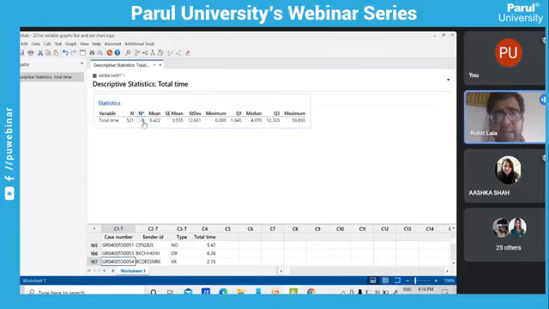No variable has a missing value. Every variable may have zero or any value. This is the mean, as we have discussed, the average of all. This is our standard error, standard deviation. The minimum value is 0 in our data set. The maximum value is 59. Quartiles I will explain when I explain the box plot.